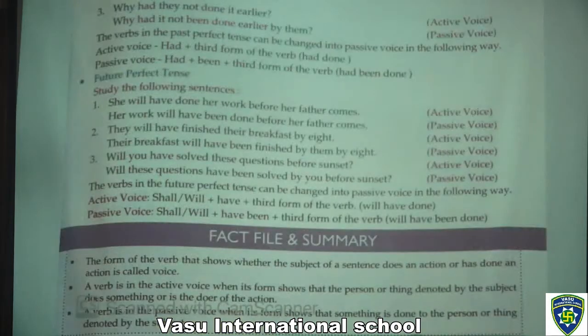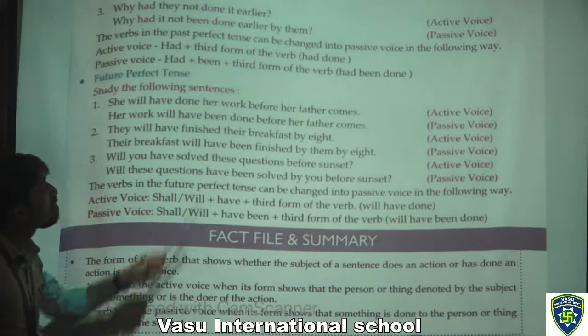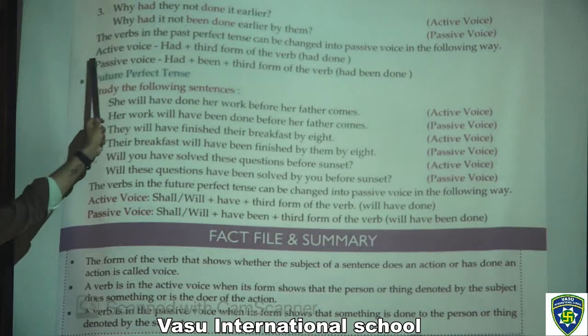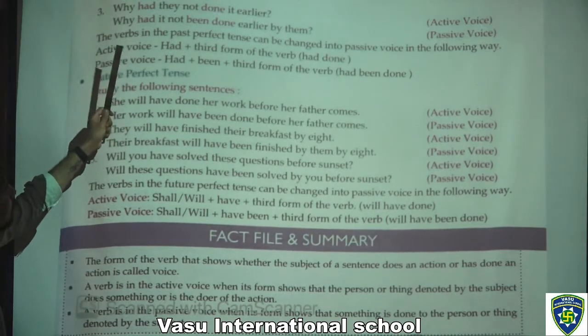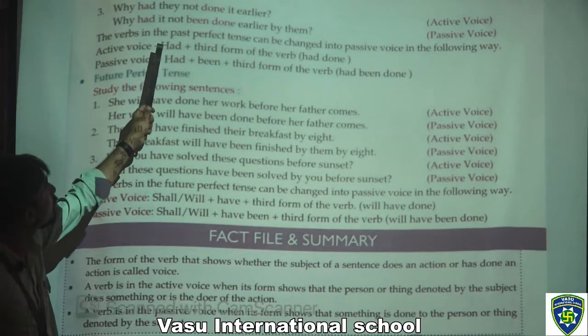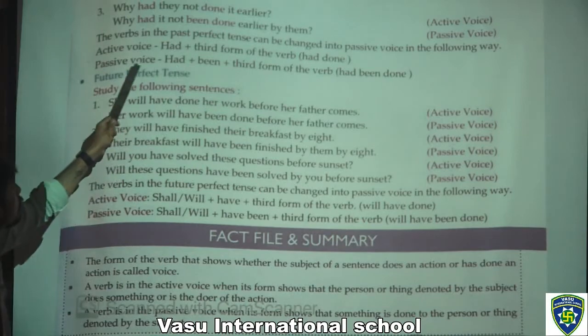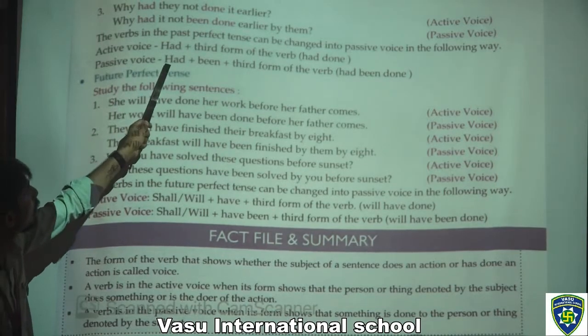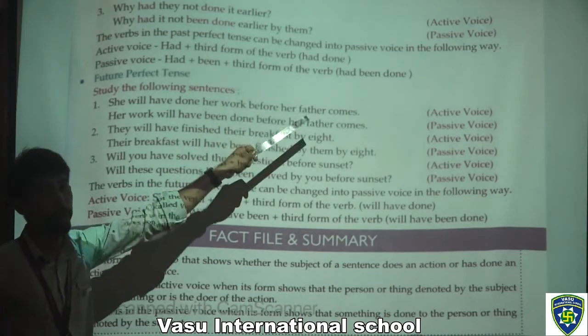Next page. Now in the next page, the verbs in the past perfect tense can be changed into passive voice in the following way, like this. This is the formation of past perfect tense, how we can form the active voice and passive voice. In active voice, we form like this: had plus the third form of the verb, had done. In passive voice, had plus been plus the third form of the verb, had been done.